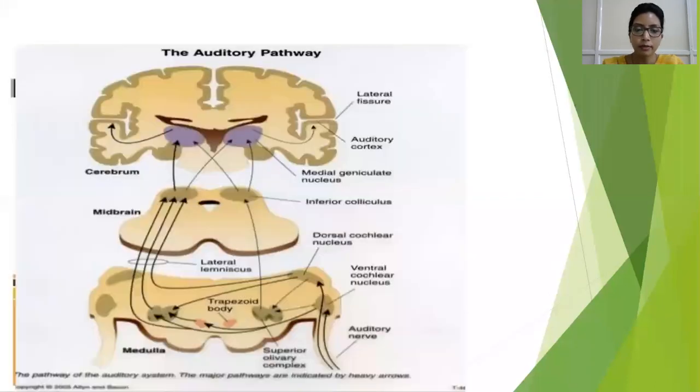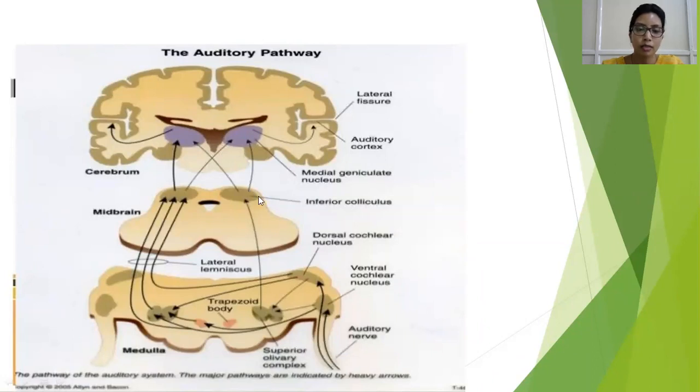So from here, the pathway has three different parts. From the dorsal and the ventral cochlear nuclei, that is the second generation neurons, you can see that the fibers may run directly to the same side superior olivary complex and the same side inferior colliculus.